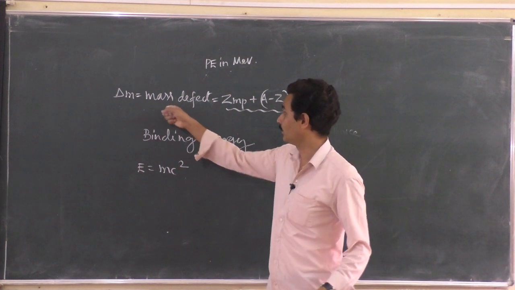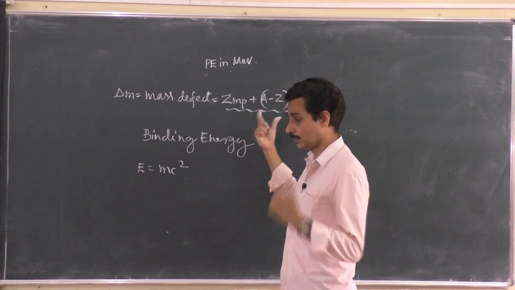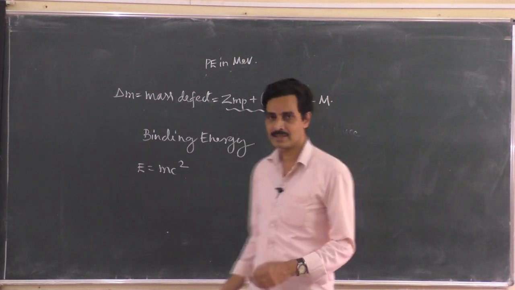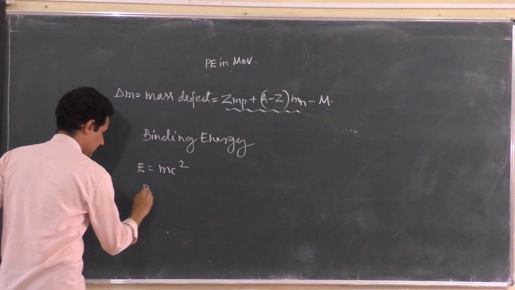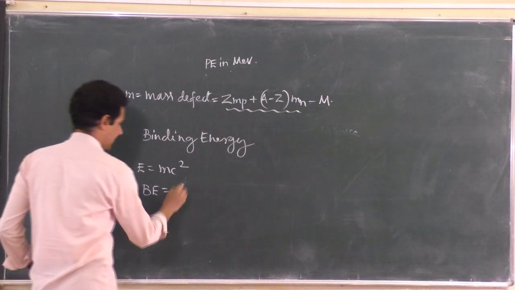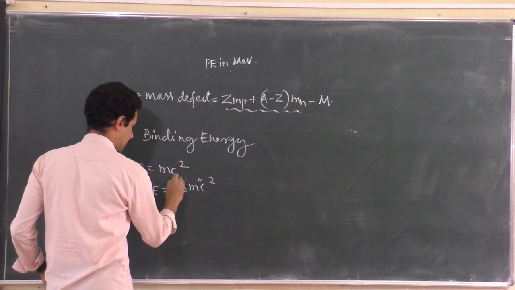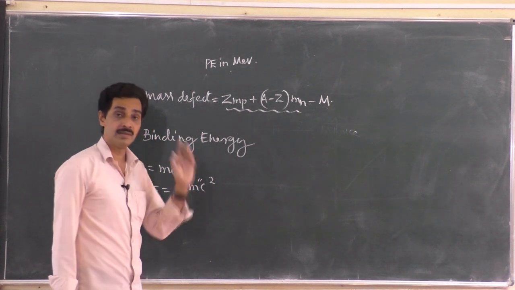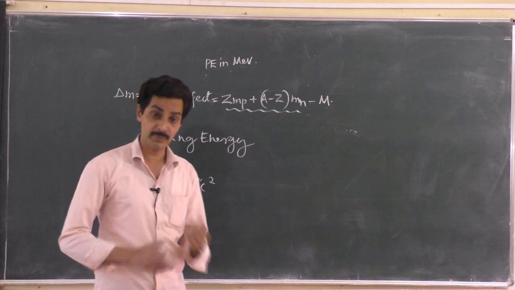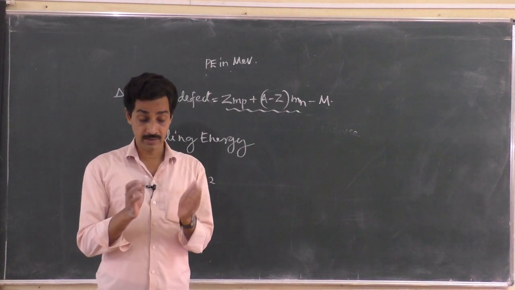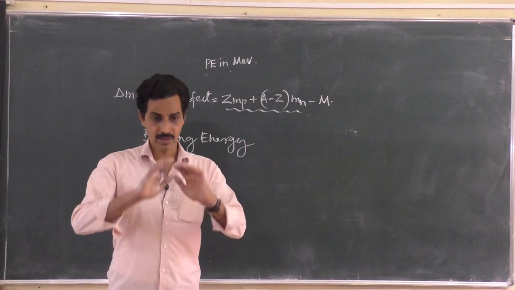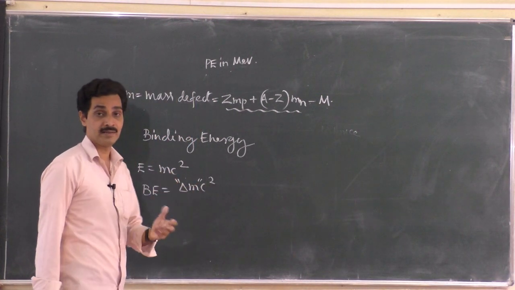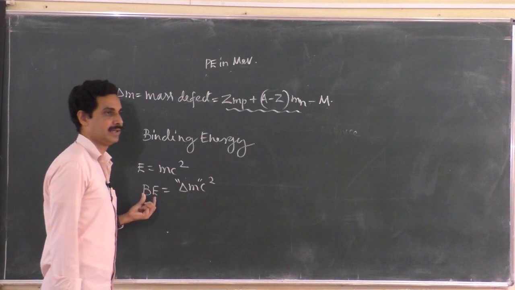So if you lose this much amount of mass defect, that is mass of the individual protons and neutrons minus actual mass of the nucleus, that is mass defect, convert this into energy. So what is binding energy then? Binding energy of any nucleus is given by delta m c square, where delta m is the mass defect. Because you have lost this much of mass, so you convert it into energy, you will get the binding energy of the nucleus. So that much amount of mass is lost, just to form the nucleus, just to construct the nucleus, to give energy to the nucleus, and it is now stronger. It is stable and it is very strong, and that strength is given by this binding energy.